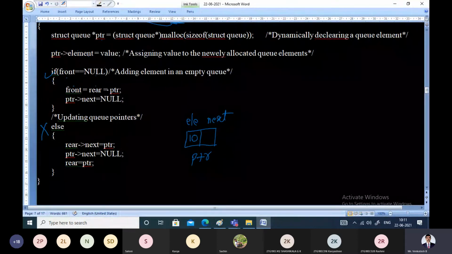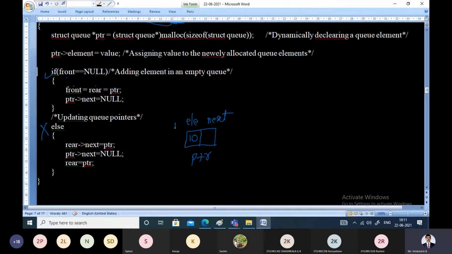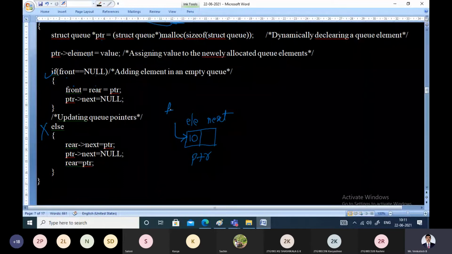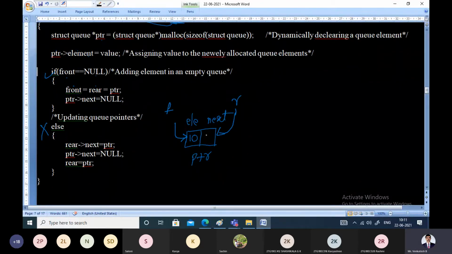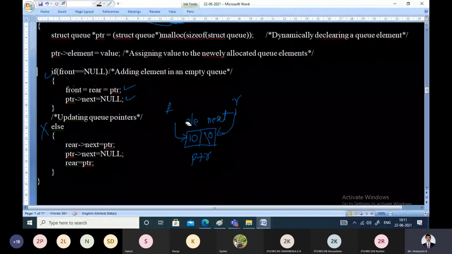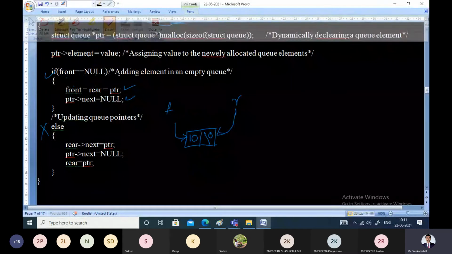Front and rear both will point to the new node. That means ptr will become the front node as well as the rear node. This is the first node as well as the last node of the linked list. Then make the next field null: ptr pointer next is equal to null. This is what happens whenever you insert one node onto the linked list. We have inserted one node successfully.